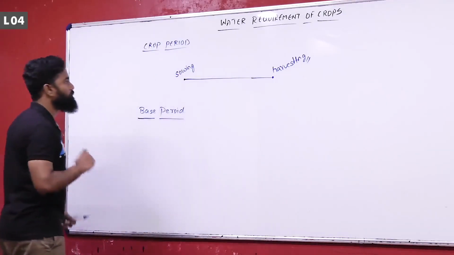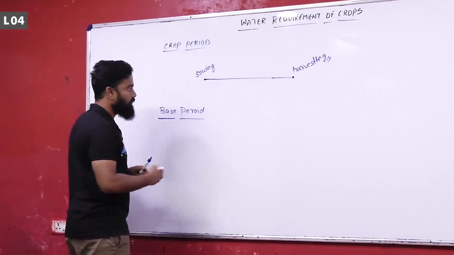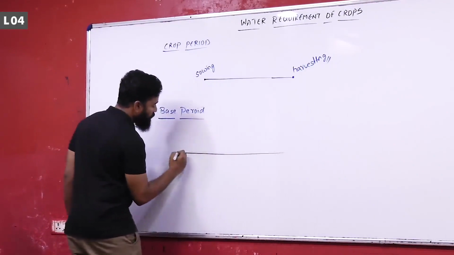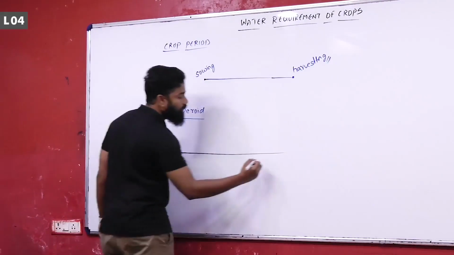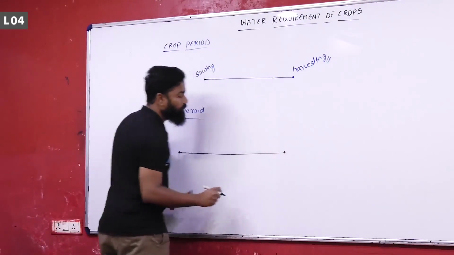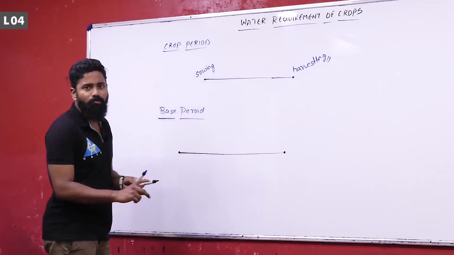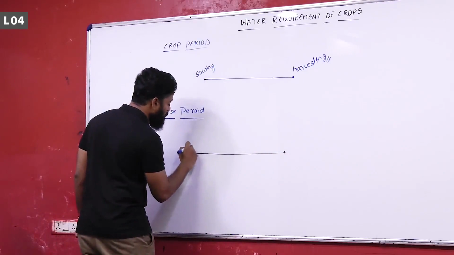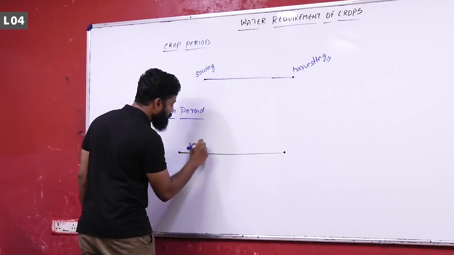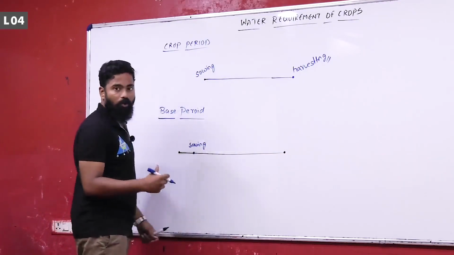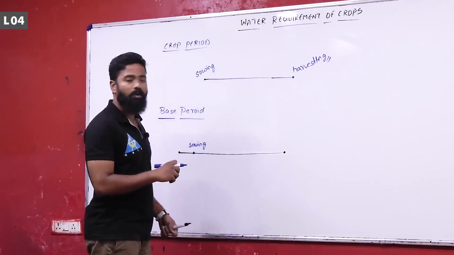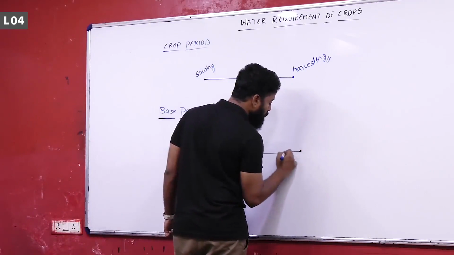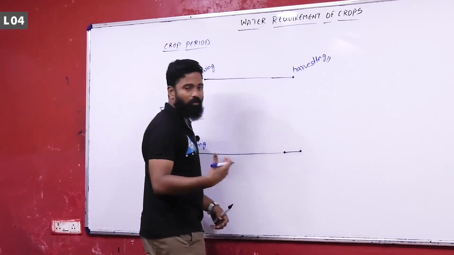Now coming to base period. Base period is the time period between the first watering and last watering of the crops. First watering, when do you do first watering? Before sowing, for preparation of the land, you will provide some water to the field, and before harvesting you will add water into the field for its growth.